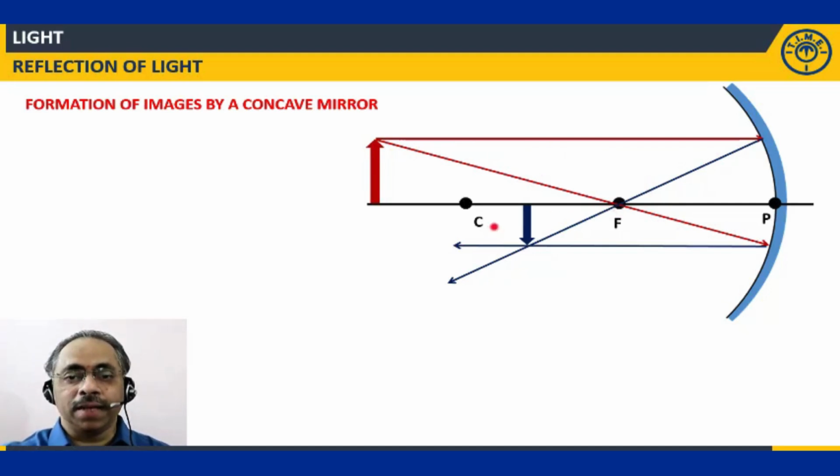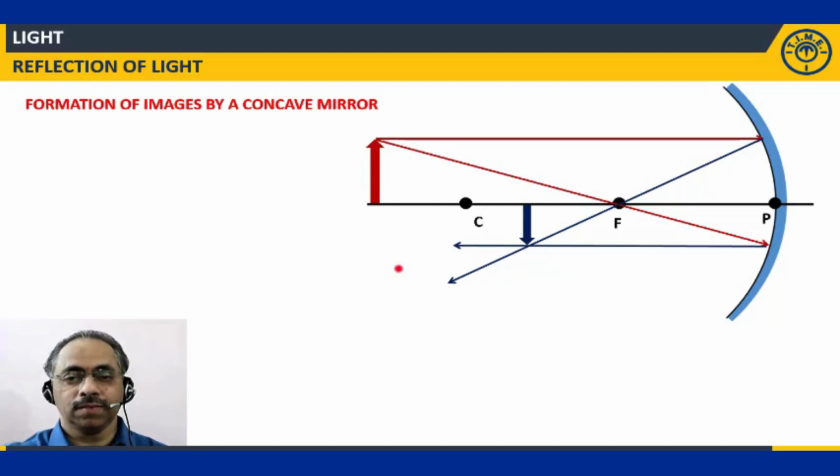So I can say the image distance. Now if you measure the object distance, I will measure from the pole towards the object. Image distance is from the pole to the image. Focal length is from the pole towards the focus. And radius of curvature is from the pole towards the center of curvature. Now if you compare the distances, object distance is greater than radius of curvature, but image distance is less than that. But at the same time, the image distance is greater than the focal length.